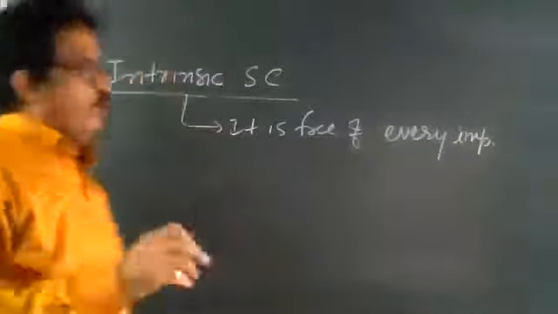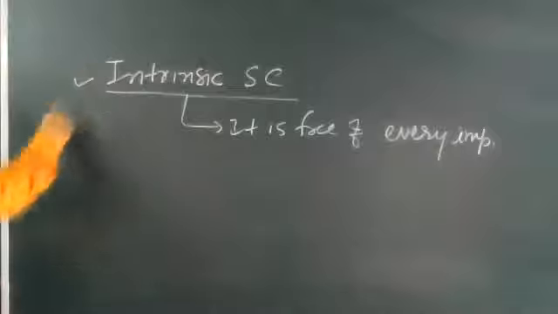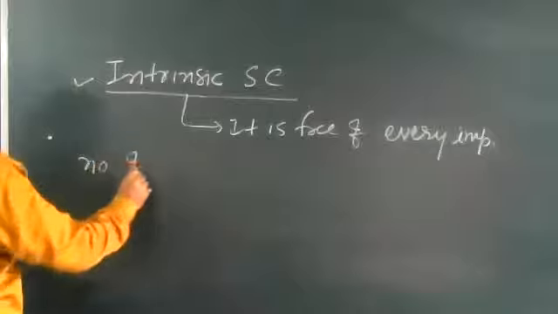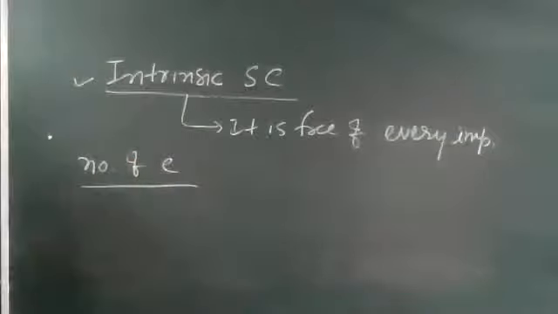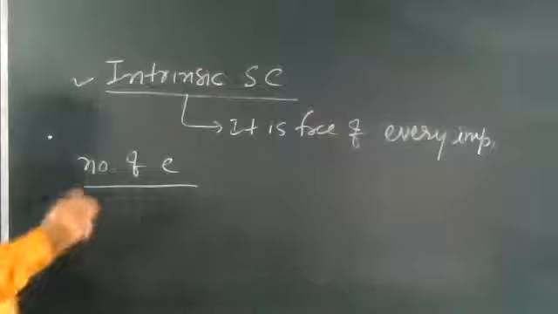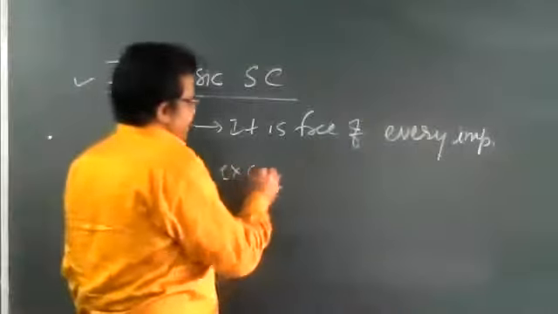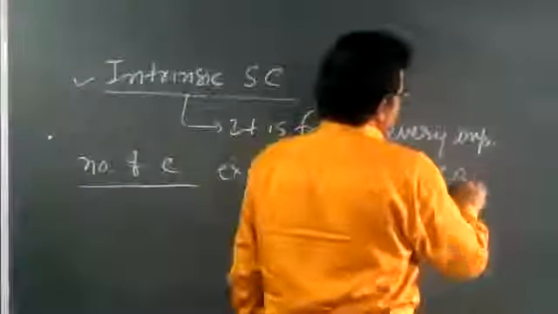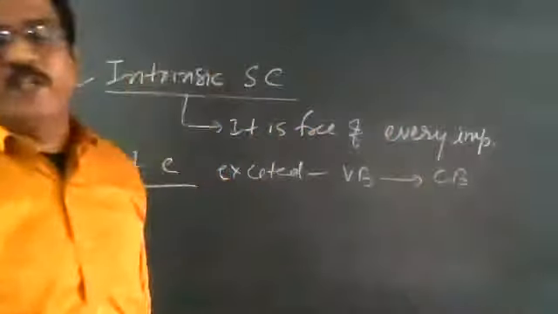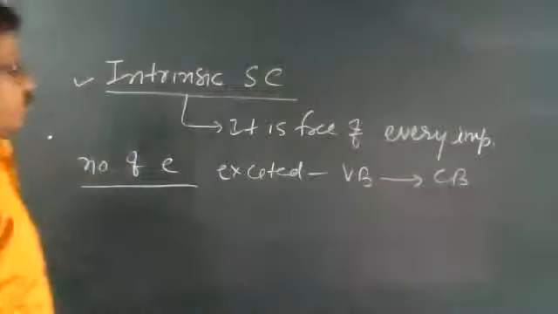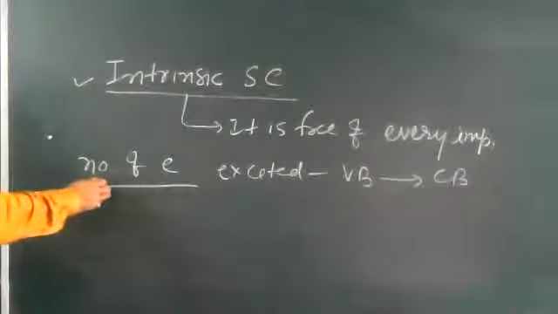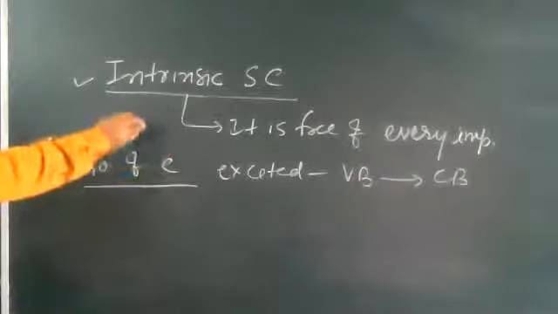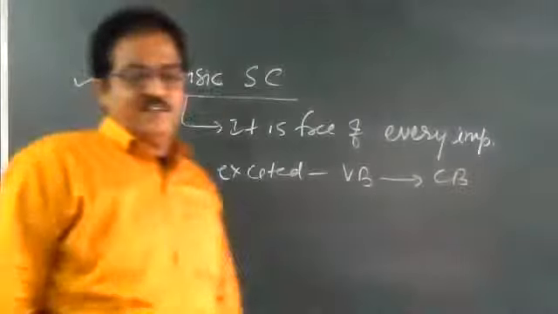of such a semiconductor is totally governed by the number of electrons excited from the valence band to the conduction band. The electrical conductivity of such a semiconductor is totally governed by the number of electrons that jumped from the valence band to the conduction band.